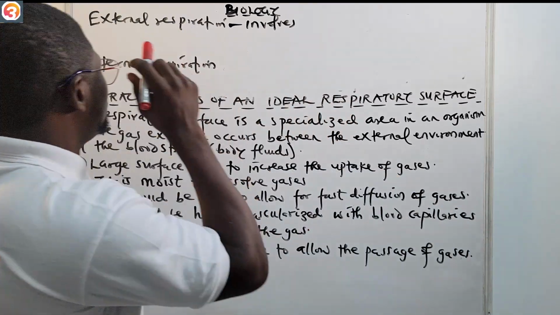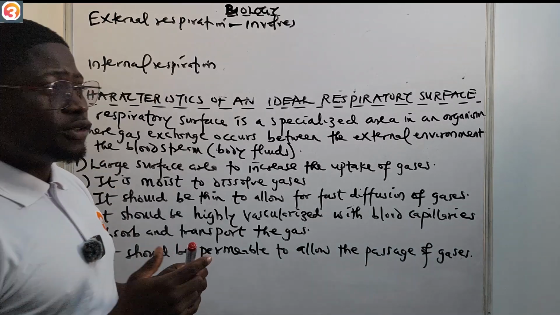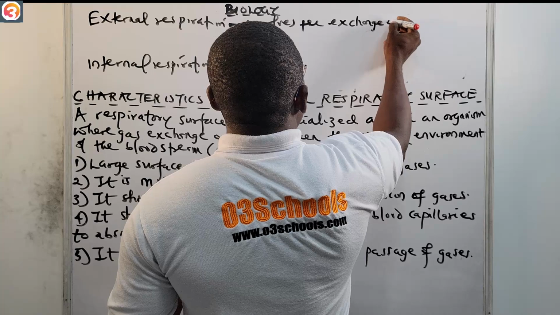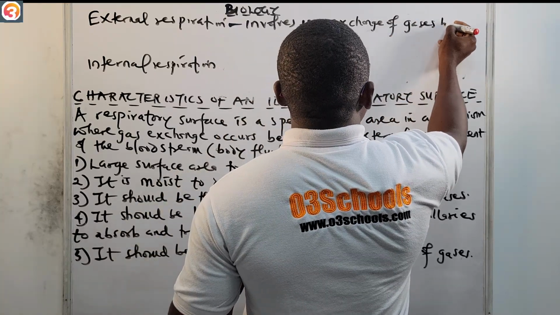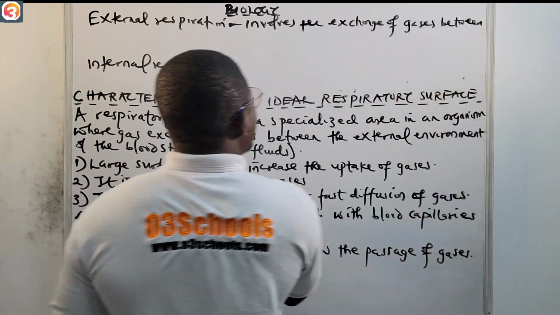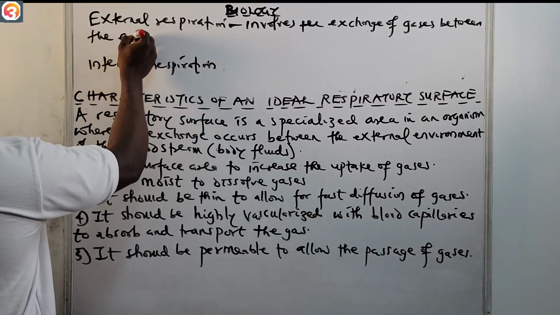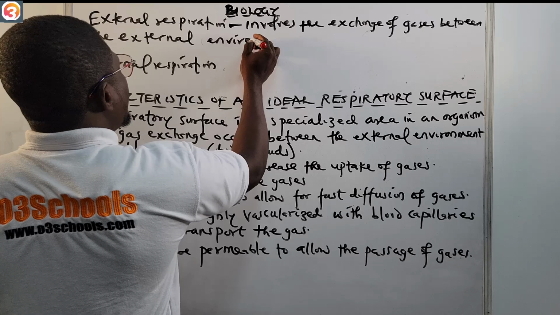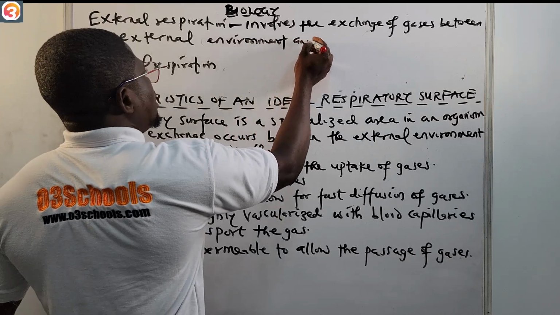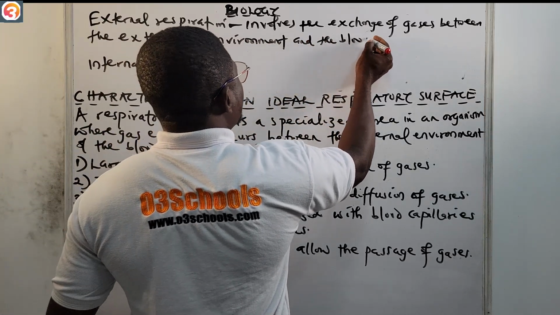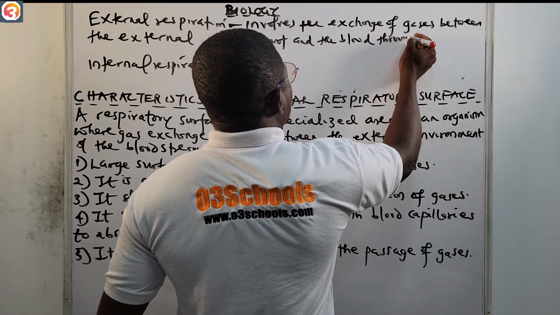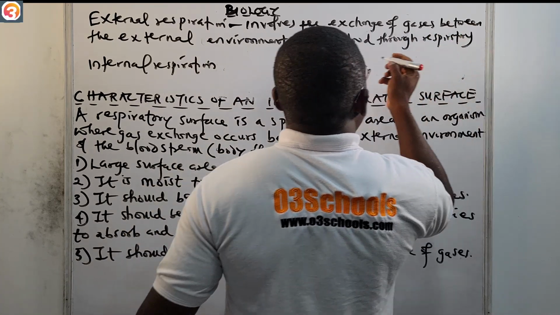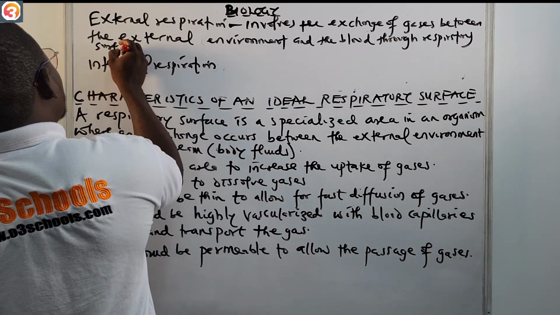So now let us go. We say external respiration involves the exchange of gases between the external environment and the blood through the respiratory surfaces.